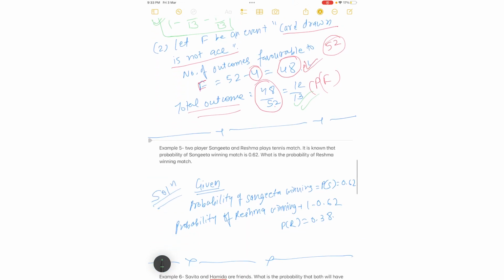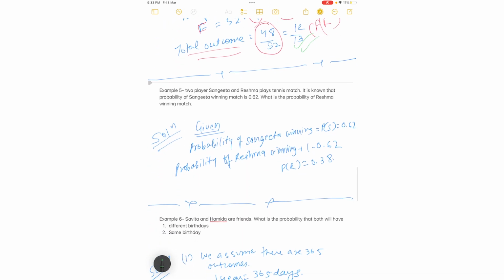Now let's move on to example number 5. Now let's read on the screen what example number 5 is. So there are two players, Sangeeta and Reshma, they are playing a tennis match. This question is also from the NCERT book, example number 5. You can always go and read that. We have tried to solve it in a very easy manner.